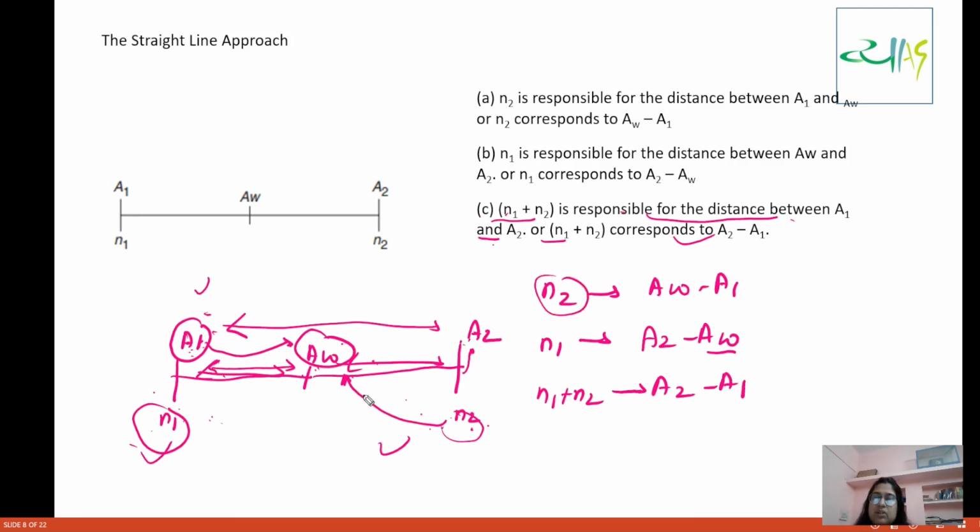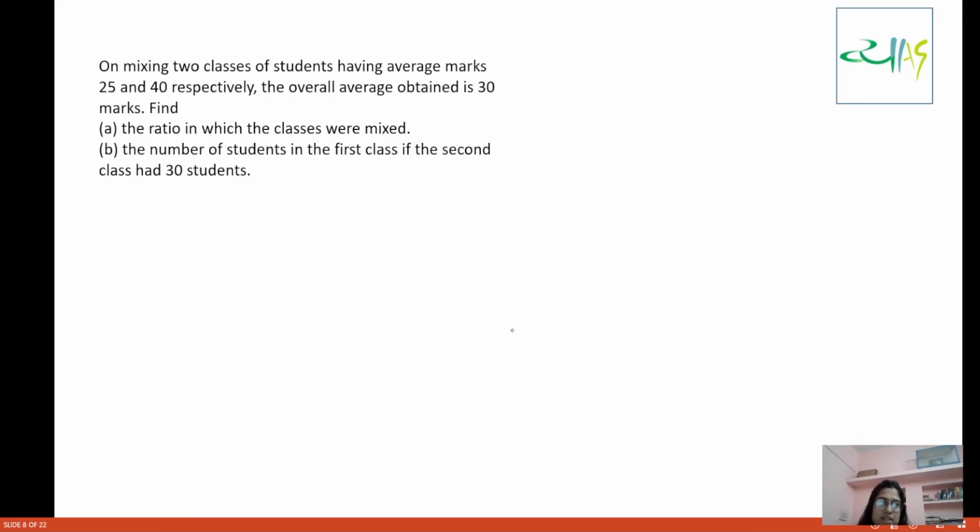This is able to pull up this average. This is able to pull down this average. And the distance between them is because of both. N1 plus N2 corresponds to the distance A2 minus A1. So we are saying just corresponds to. How we will use this in a question, we will see next. So again, you can do by the same method.